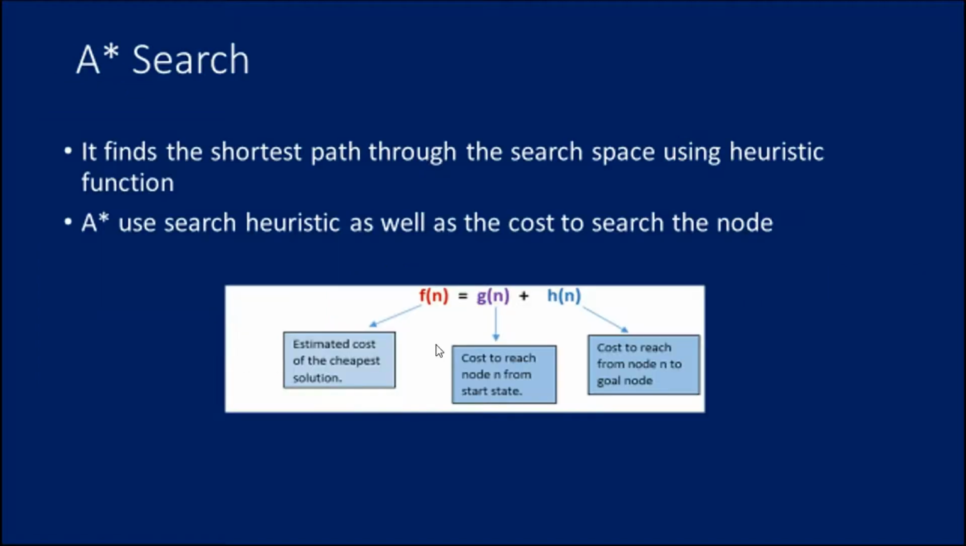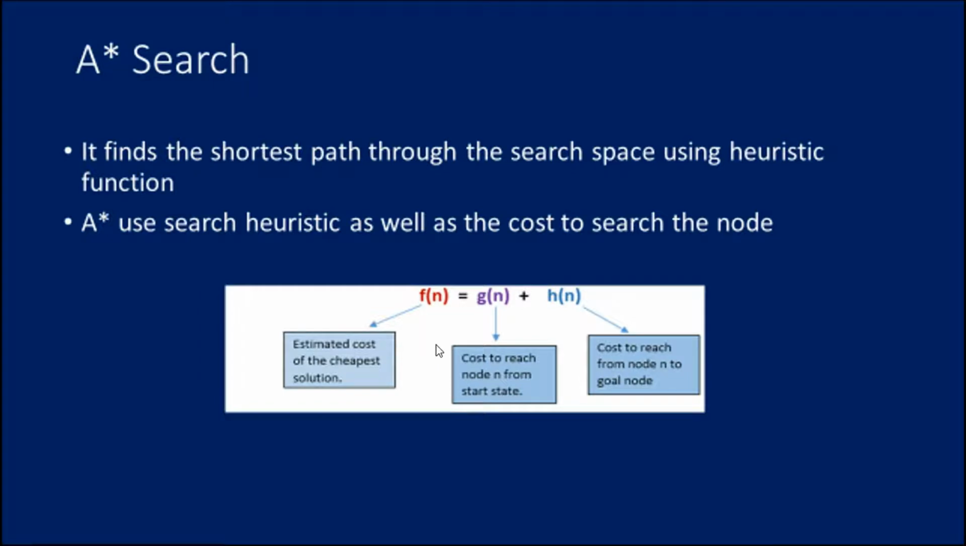Next, we are just going to see A star search. A star search finds the shortest path through the search space using a heuristic function. A star search uses the heuristic as well as the cost to search the node. So here it uses the function f(n) = g(n) + h(n).